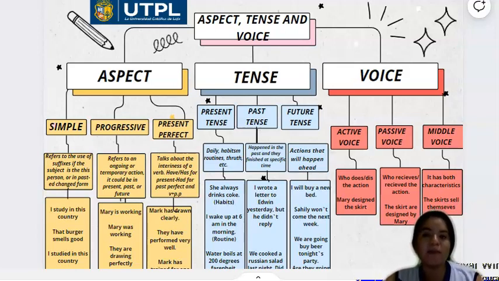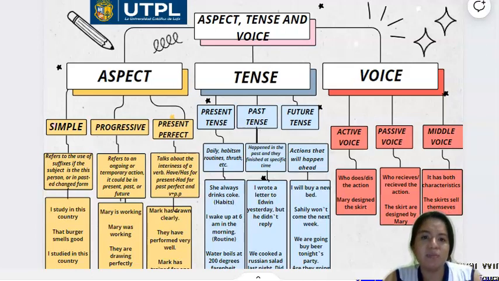In this opportunity, I'm going to talk about grammatical devices regarding aspects, tense, and voice. So let's analyze one by one. Let's start with the aspect, which refers to different forms of a verb regarding different constructions. For example, we have simple, progressive, and present perfect.